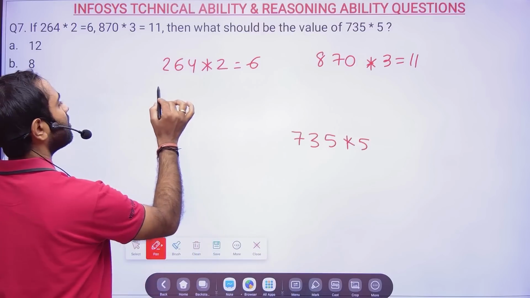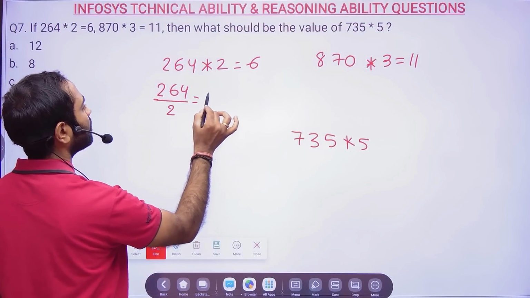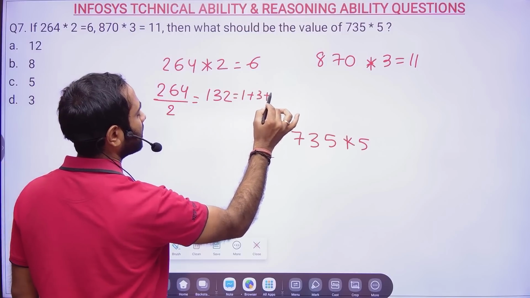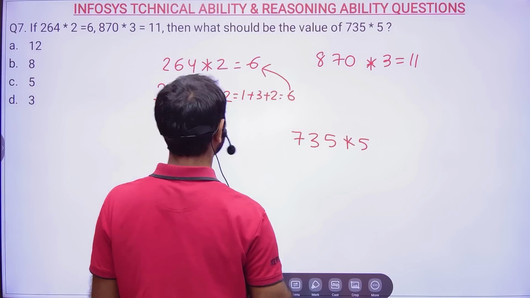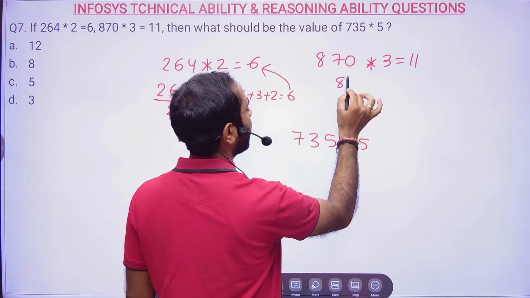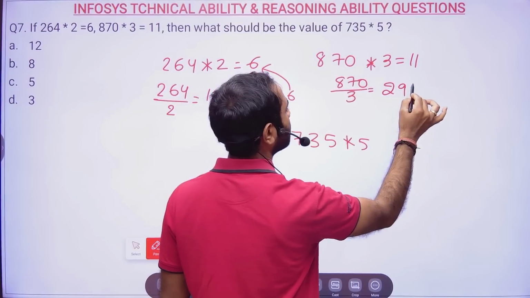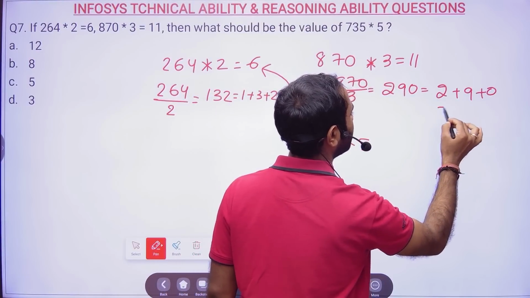Now, basically here what has been done: 264 is divided by 2, so it will be 132, and then 1 plus 3 plus 2 is nothing but 6. Then here 870 is divided by 3. Sir, this logic I am not able to understand. Obviously, practice is required, then only you will be able to understand.